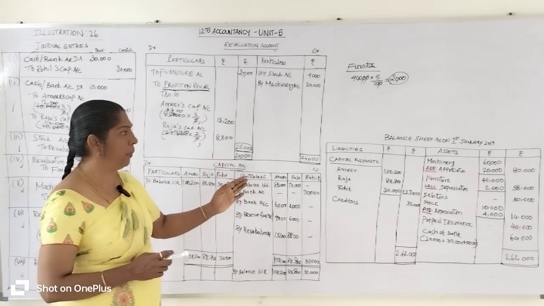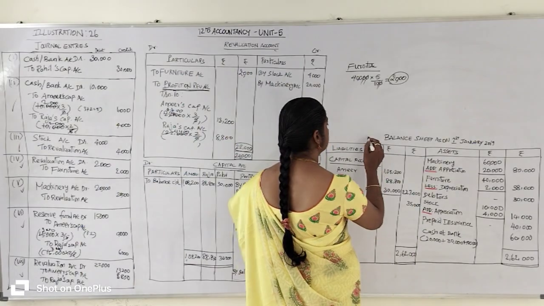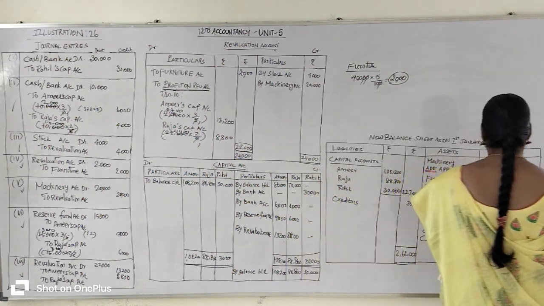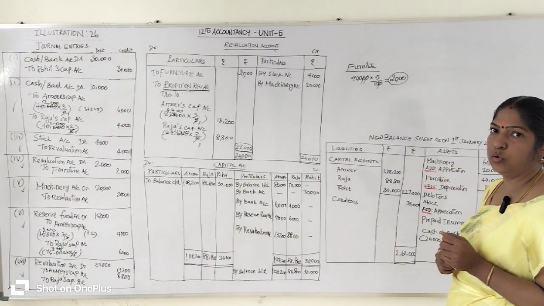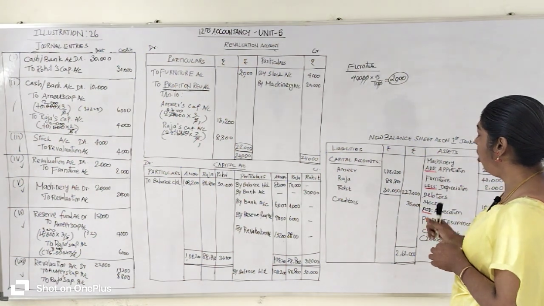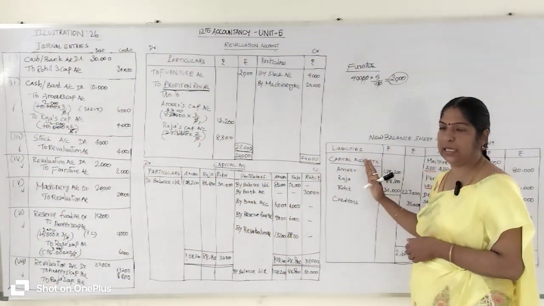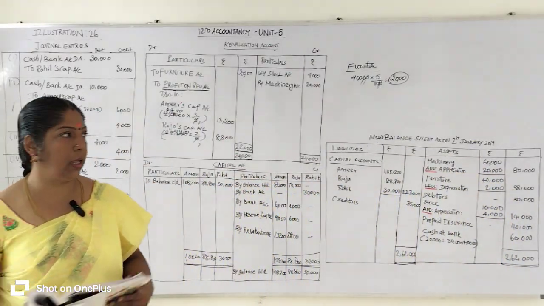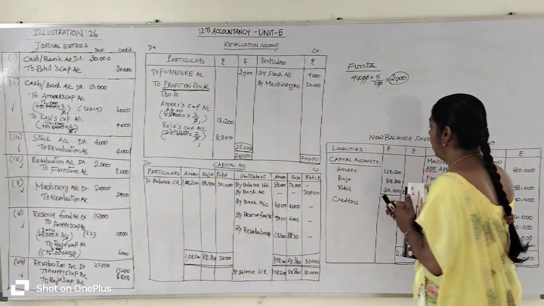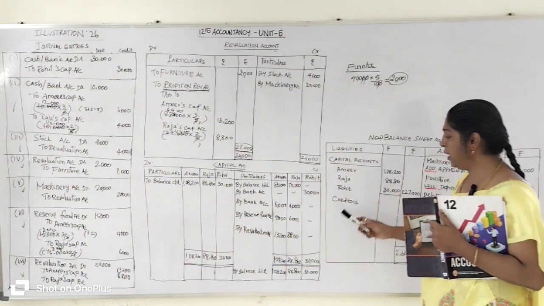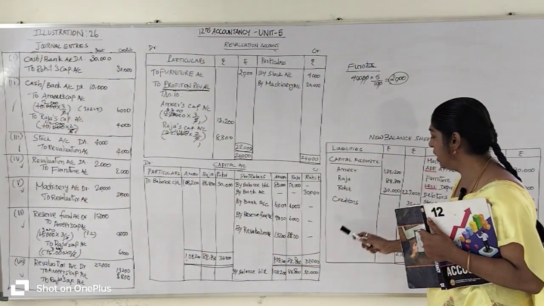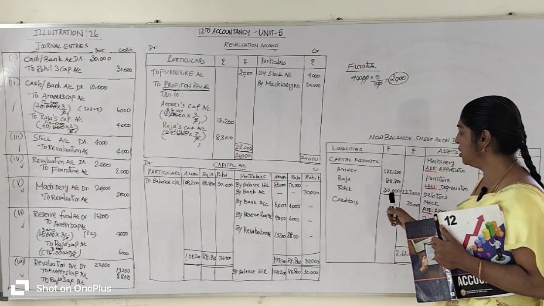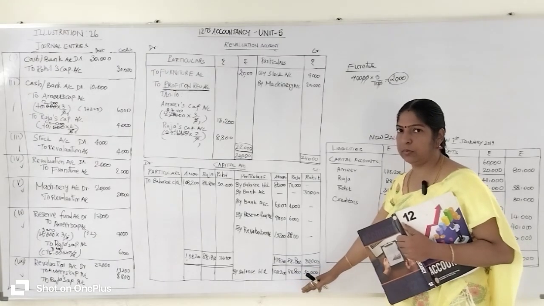Now we are going to prepare the new balance sheet as on 1st January 2019. In the format of the balance sheet, there are two sides, the liability side and the asset side. Always start with the liability side, it is easier for you. The first account on the liability side is the capital account. So who are the partners who contributed capital? Amir, Raja and Rohit. Amir's capital is 1,08,200 rupees, Raja's capital is 88,800 rupees and Rohit's capital is 30,000 rupees, entered from the capital account.